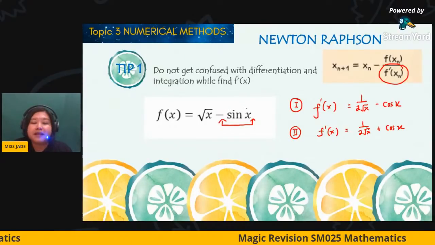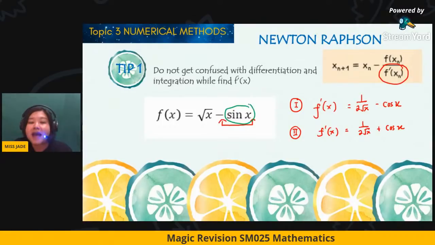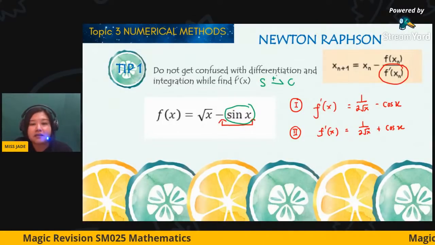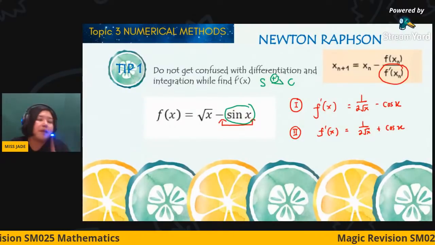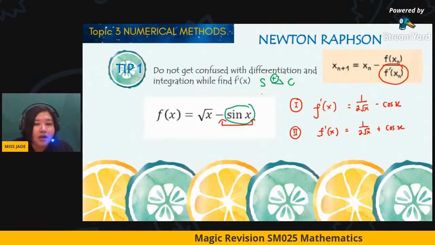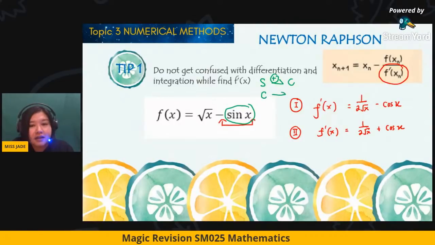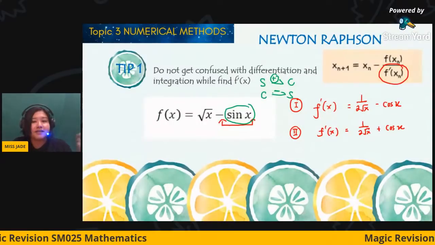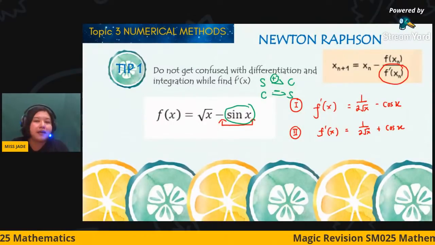So you have to remember: differentiating sine to cos gives a positive sign. For me, I just remember that sine to cos is something positive. But when differentiating cos, you will get a negative sign. Why? CS, Counter-Strike, killing people is not good.